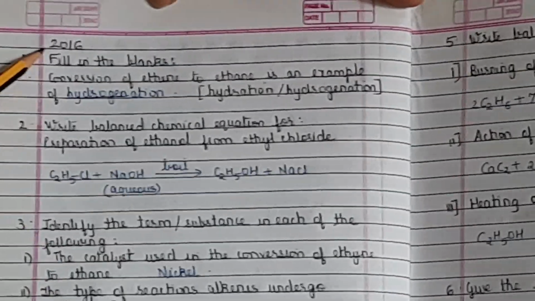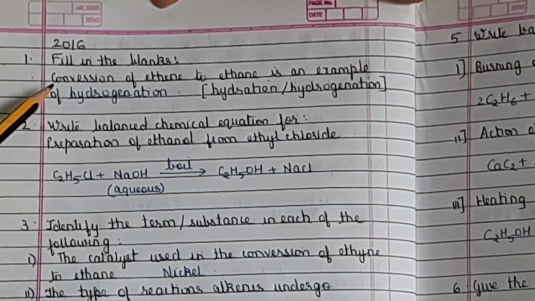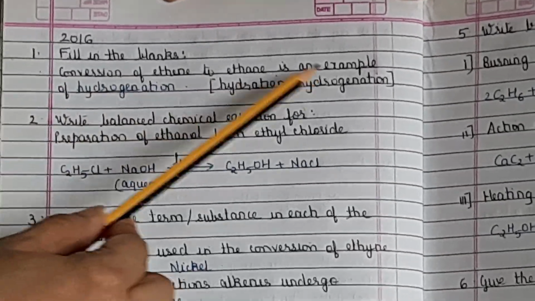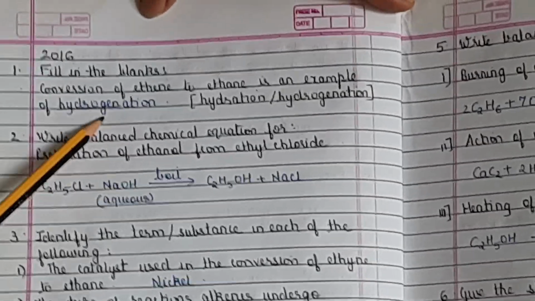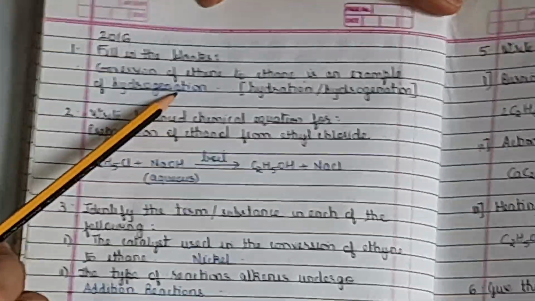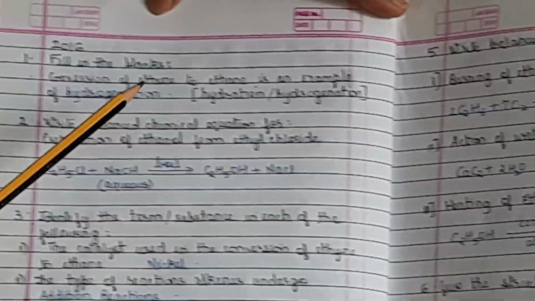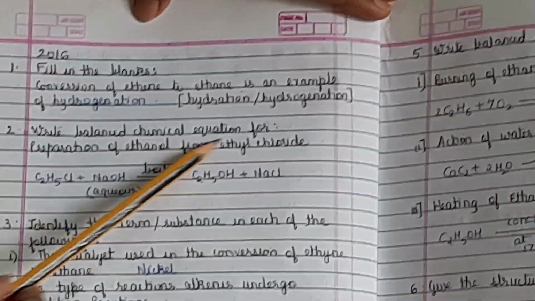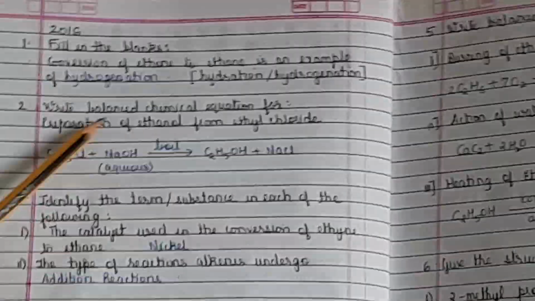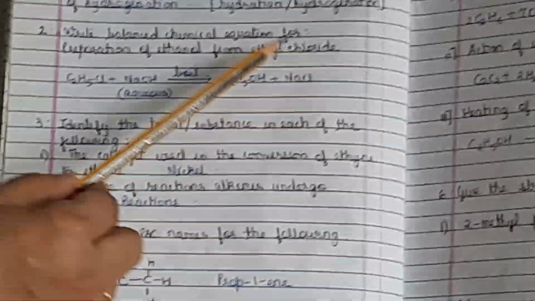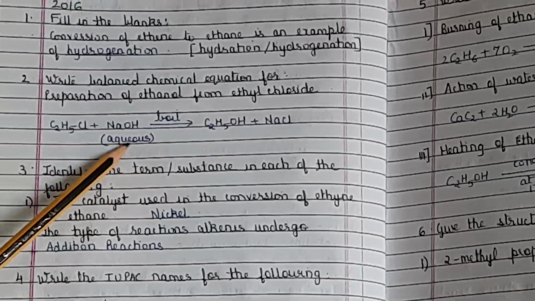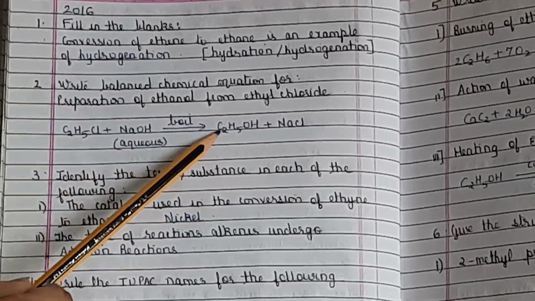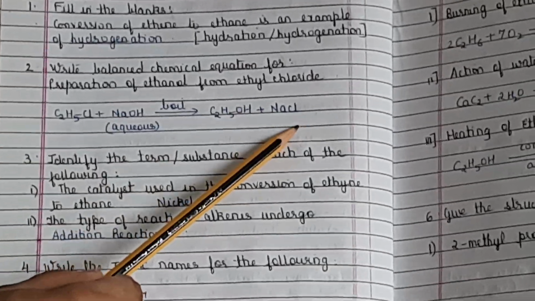Next is now 2016, fill in the blanks. Conversion of ethene to ethane is an example of hydrogenation. If you remember, it's catalytic hydrogenation in presence of nickel as the catalyst or platinum palladium at 300 degrees Celsius. Next is write balanced chemical equations for preparation of ethanol from ethyl chloride. So C2H5Cl plus NaOH aqueous. This is important. You boil it, you will get C2H5OH plus NaCl.